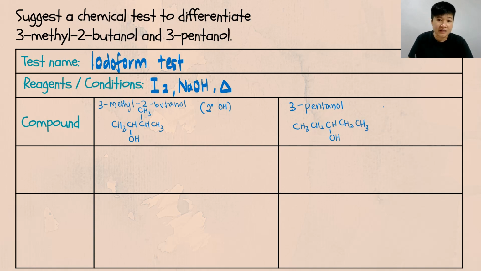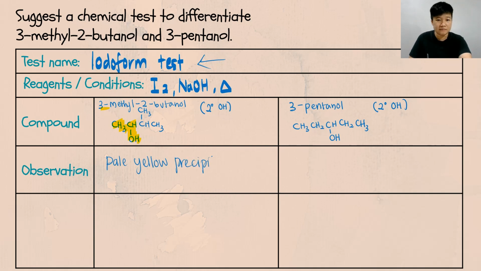And when you classify this alcohol, you realize that it's again a secondary alcohol. That's why you cannot use Lucas test. You must use your iodoform test. And as we agreed just now, your 3-methyl-2-butanol will have your methyl carbonyl group. Over here, we don't have methyl carbonyl group. Therefore, the observation for your 3-methyl-2-butanol under iodoform test will be a pale yellow precipitate formed.